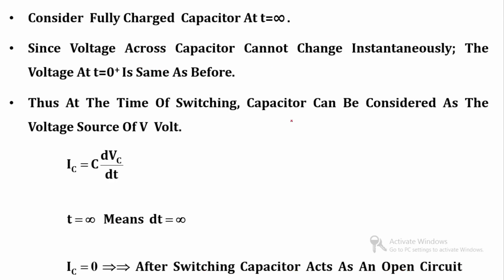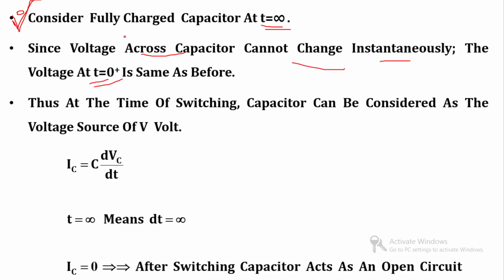Now let's say the capacitor is fully charged and connected across a voltage source. Since the voltage across the capacitor cannot change instantaneously, at t equal to 0 plus that same voltage appears as before.